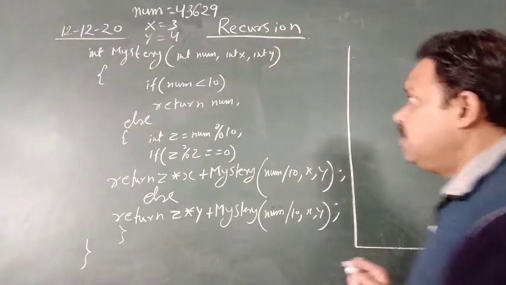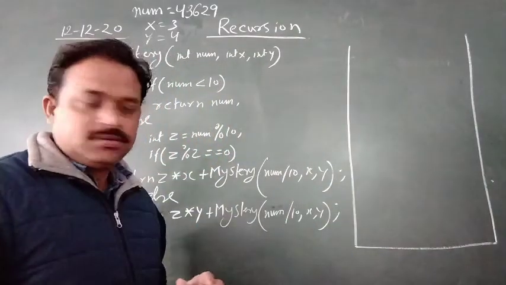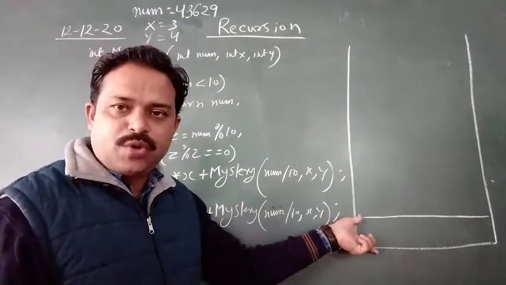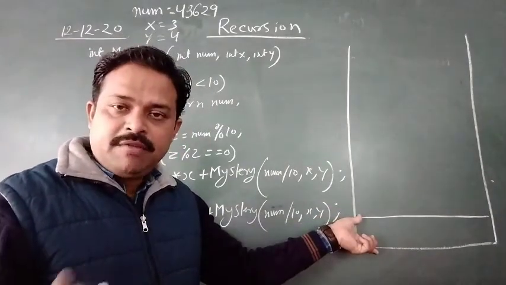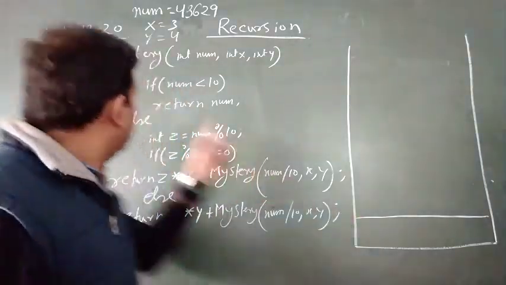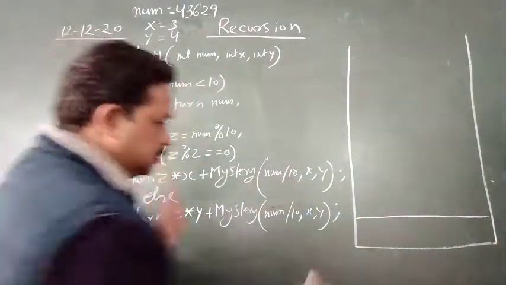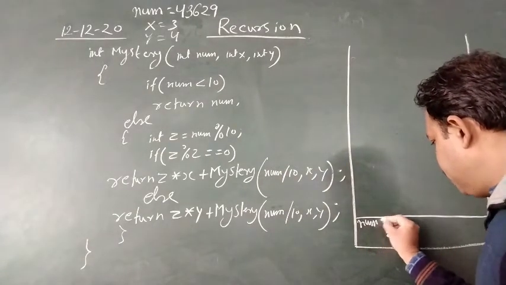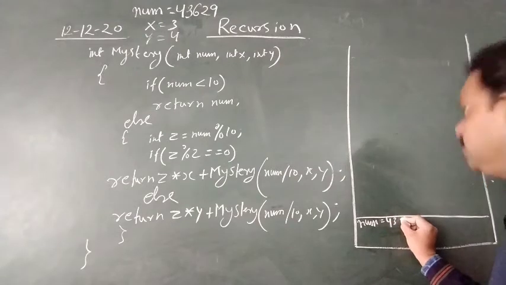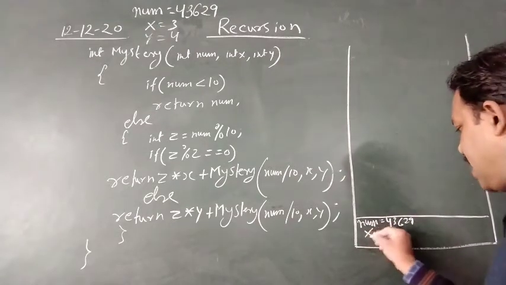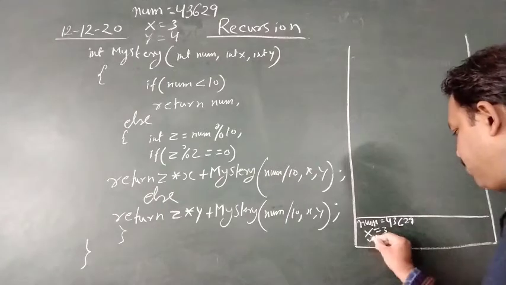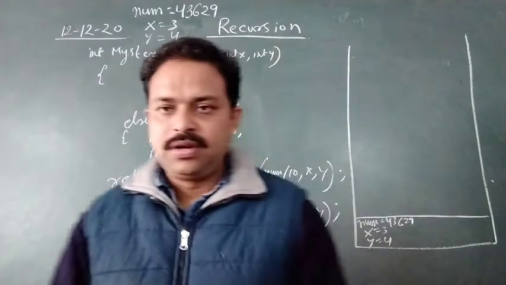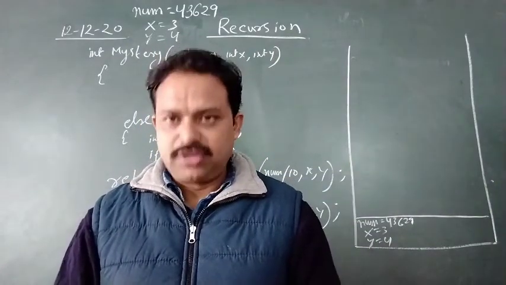Okay, when you call this function, a memory will get allocated. This block shows that memory has been allocated the first time you called the function and passed the value. In this memory, what values will you have? Num is equal to 4, 3, 6, 2, 9. The value of x will be 3, the value of y will be 4. This is the way you have to show the dry run working on paper also.